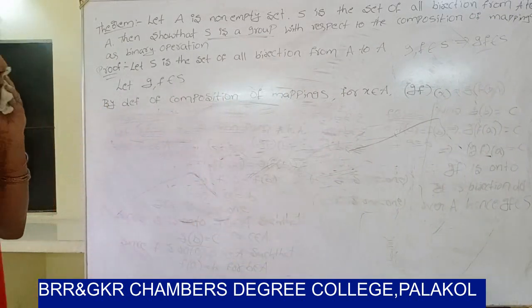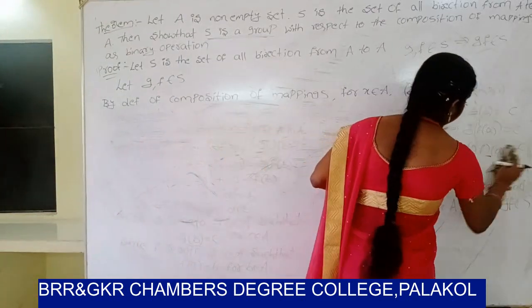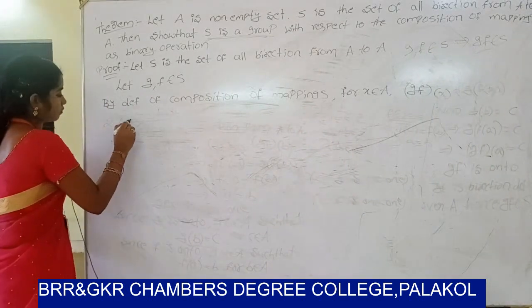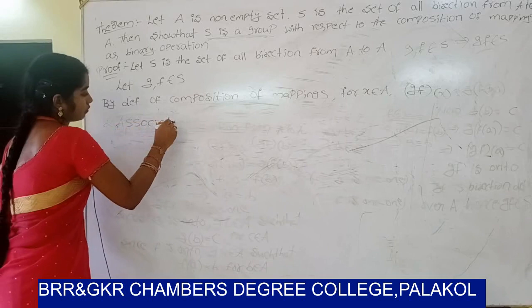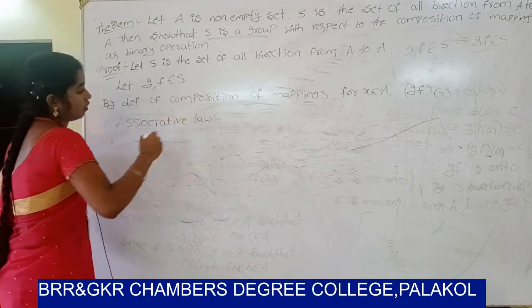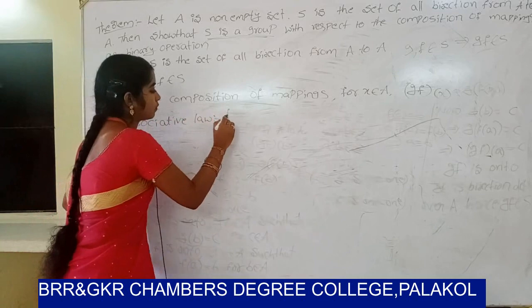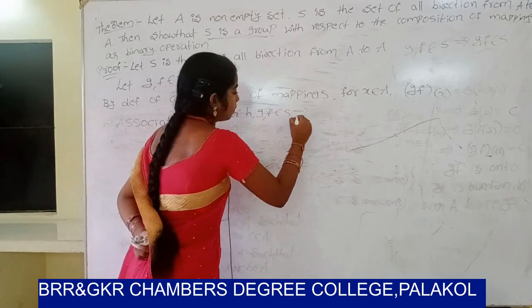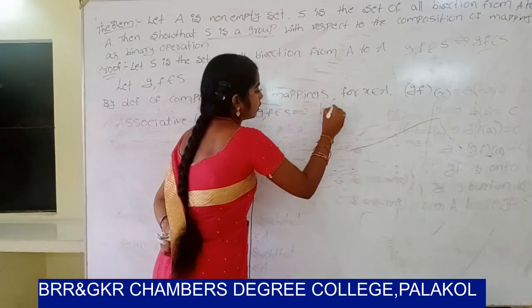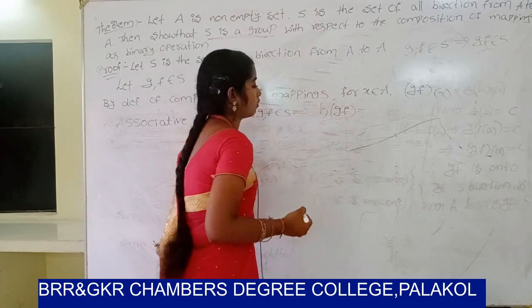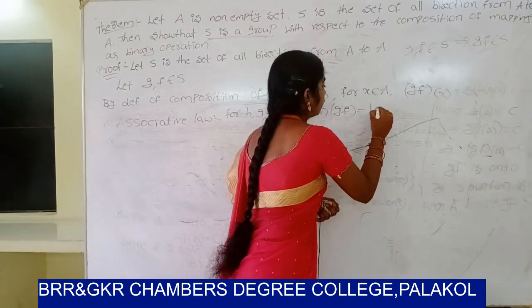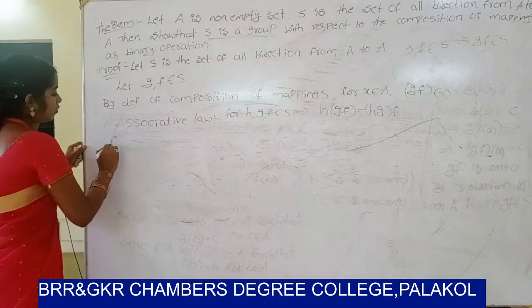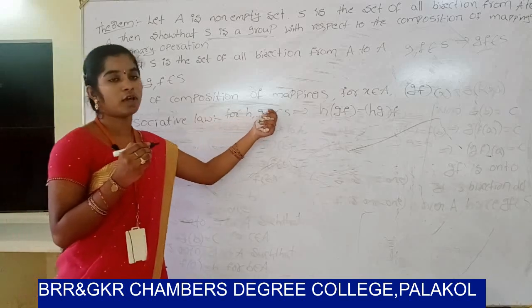So next one is associative law. Associative law for H, Z, F belongs to S. That implies H of ZF equals HZ of F. So consider H, Z, F belongs to S.